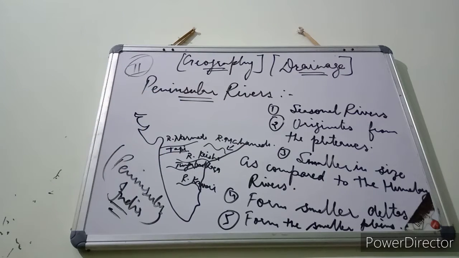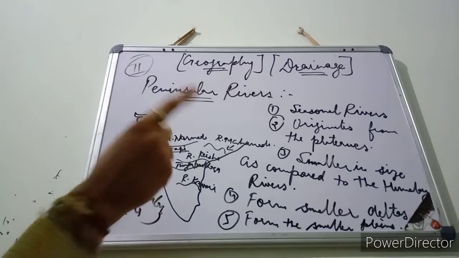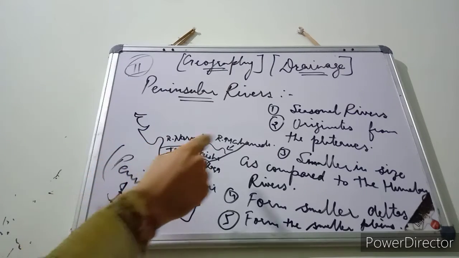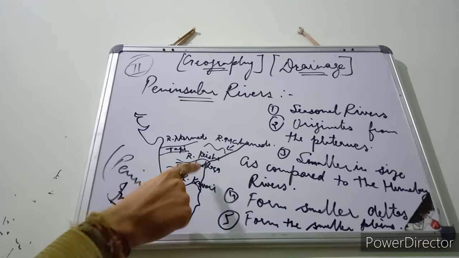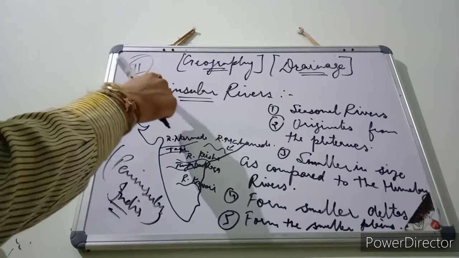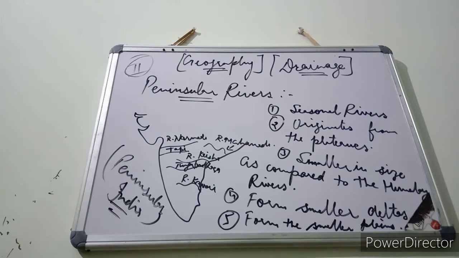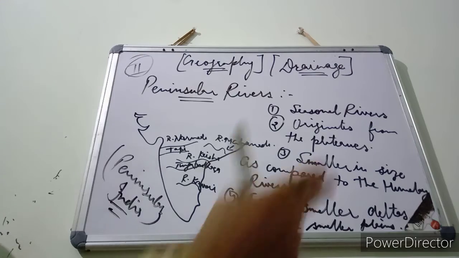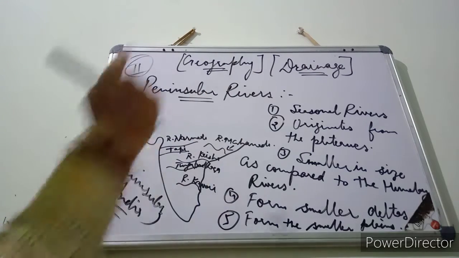Now, beta, the example rivers: river Narmada, river Tapi, river Mahanadi, Krishna, Tungabhadra, Kaveri. These all are the rivers that flow in peninsular India, and that's why they are called peninsular river systems. Now, what are the qualities and what are the major features of these rivers?